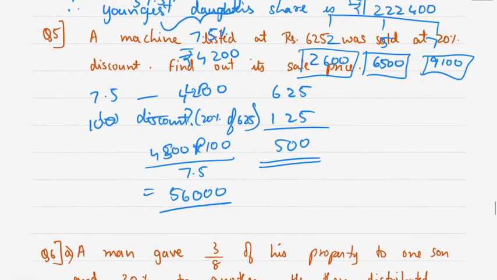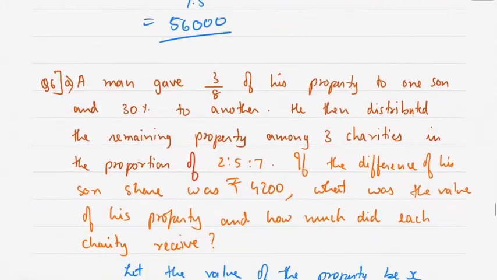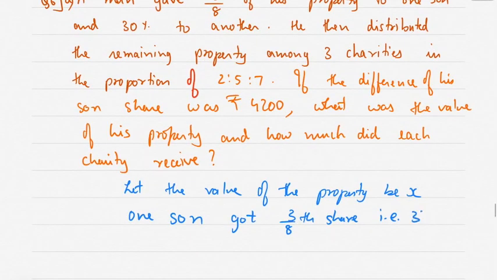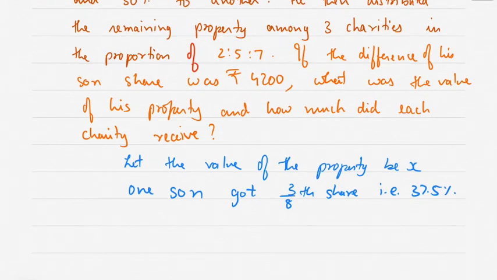That is 37.5%. Okay. Another son got 30%.